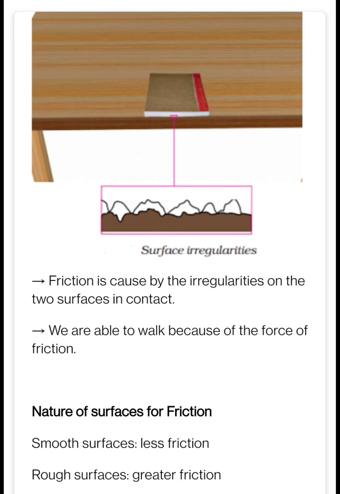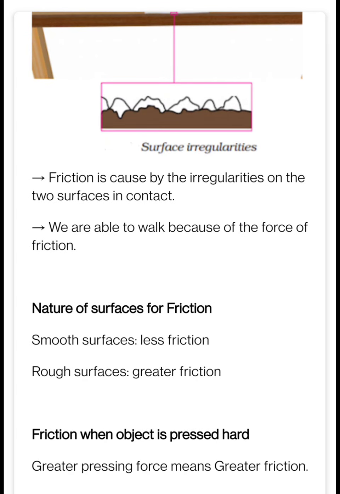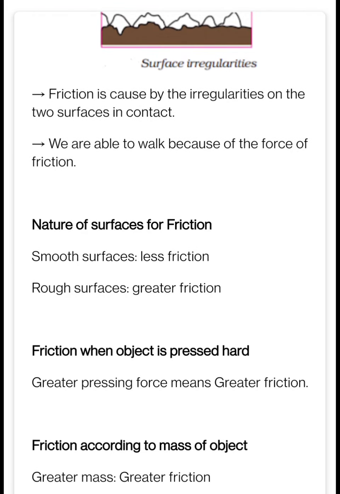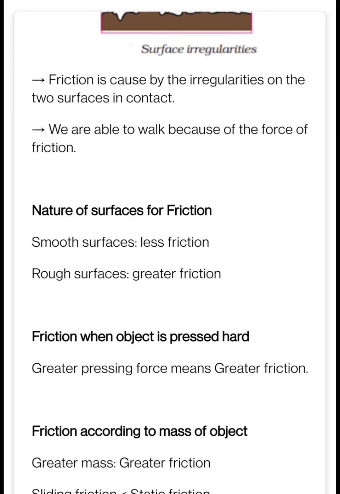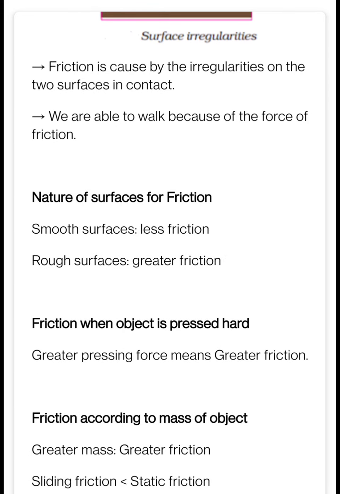So it depends on the surface, the type of the surface. That is, what kind of surface it is, smooth or rough, friction depends on that. If the surface is very smooth, what kind of surfaces can you take as smooth? You can take the marble floor, then you can take a wet floor, meaning an oily floor. These surfaces are very smooth, and due to that smoothness the friction will be very less.